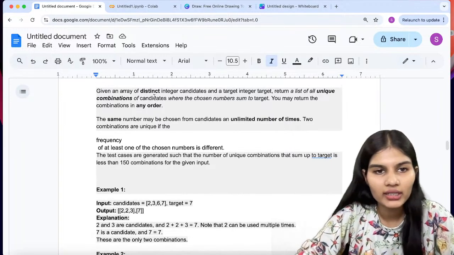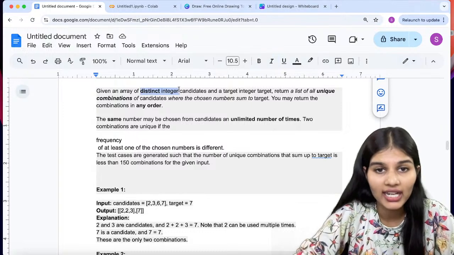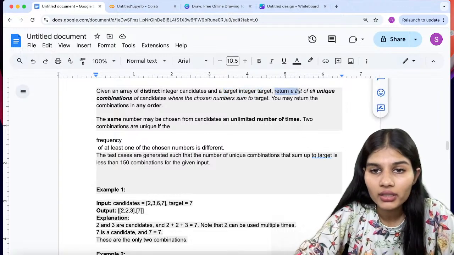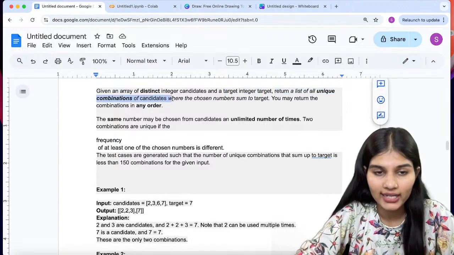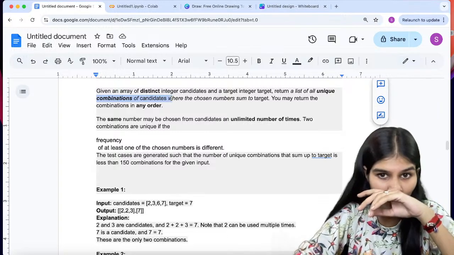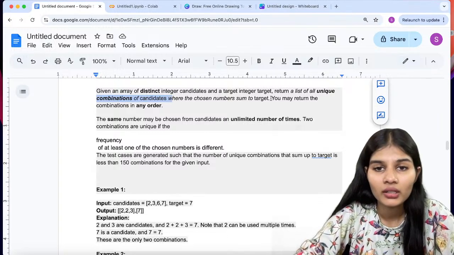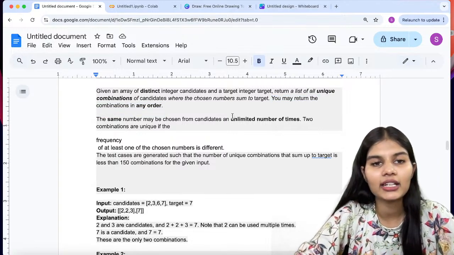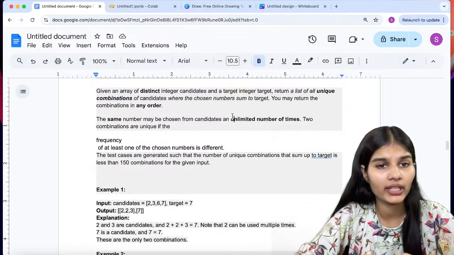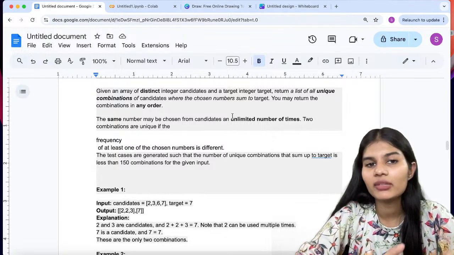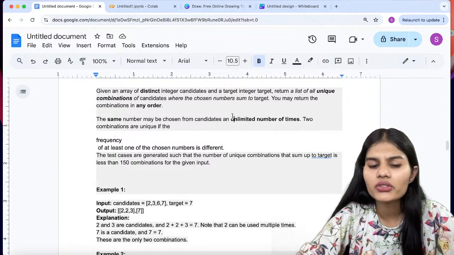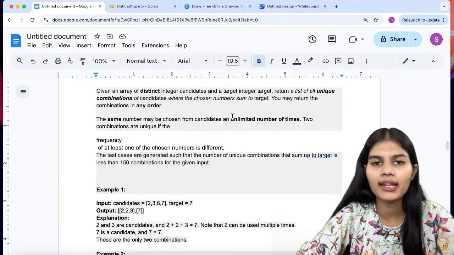Okay, so we have an array of distinct integer candidates and a target integer. You have to return a list of all unique combinations of candidates where the chosen numbers sum to the target. You may return the combinations in any order. The integers will be distinct, meaning no repetitive numbers are allowed in the array. And then you have an integer known as the target value. Two things, an array and a target, right?